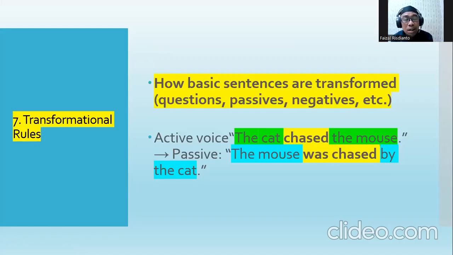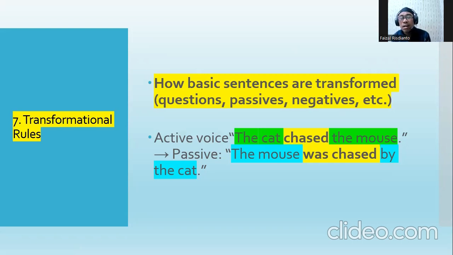Yeah, the last one, transformational rules. It belongs to how basic sentences are transformed, like question, passive, negative, etc. For example, from active to passive, yeah. "The cat chased the mouse." The passive one: "The mouse was chased by the cat." The word "was" belongs to past tense, a kind of auxiliary, was plus verb three, "chased." So it is different. "The cat chased the mouse" is past tense.